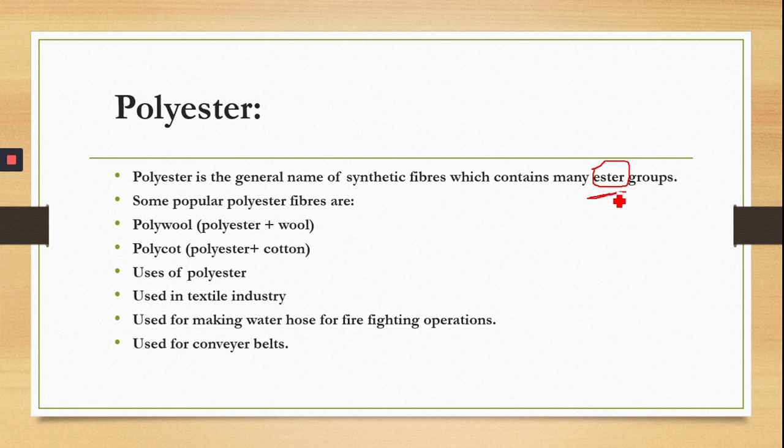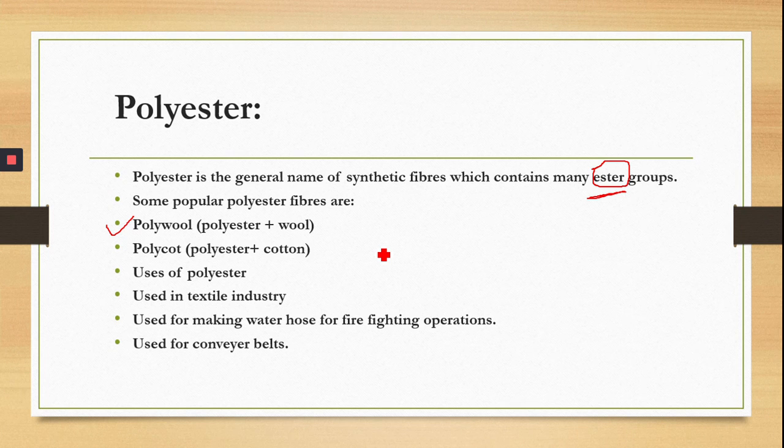Some popular polyester fibers are polywool. Polywool means that when we mix polyester with wool, we get polywool. There are some changes in the characteristics when we add wool to the polyester. Polycot is a synthetic fiber made when we mix cotton with polyester. You must have heard at home from your mothers or aunts, or from your parents also, that they are wearing or talking about fibers like polywool and polycot.